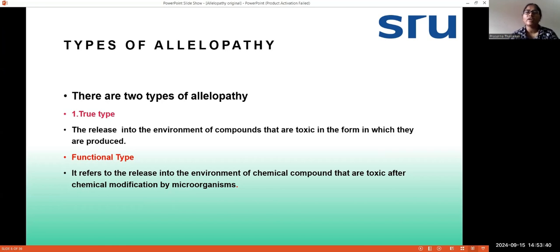So next we come to functional type. It refers to the release of environmental chemical compounds that are toxic after chemical modification by microorganisms. So in the functional type, when the chemicals are released by the plant or the microorganisms, they need some kind of modification or changes done by the microorganisms. So when this plant releases this kind of chemicals, microorganisms will also release some kind of enzymes that will modify these allochemicals and make them toxic for the other plants.